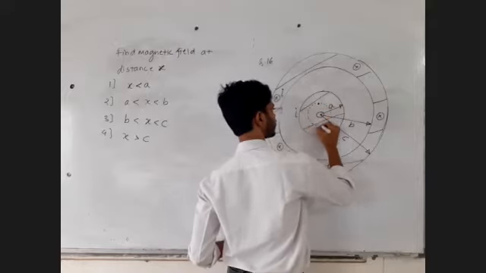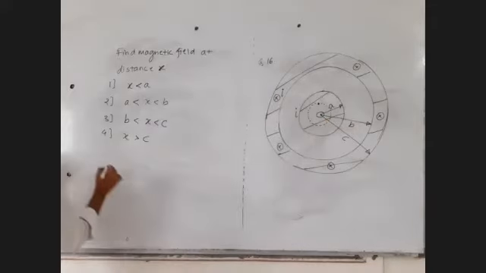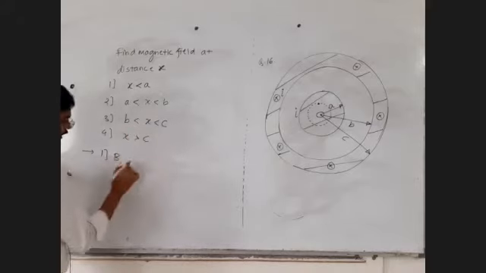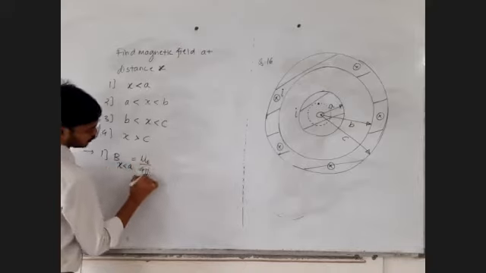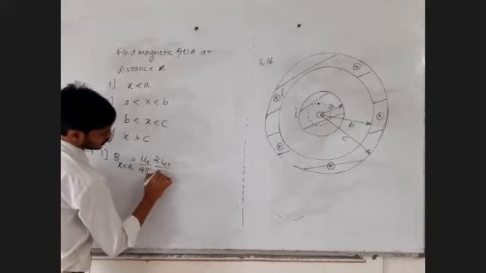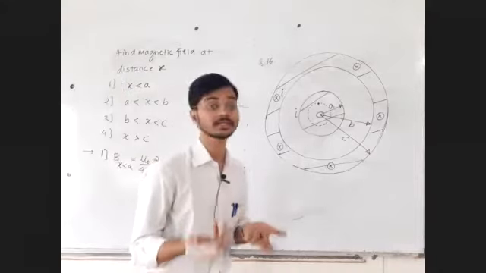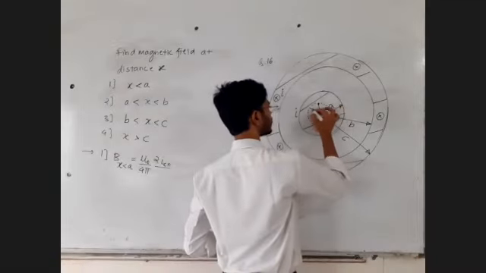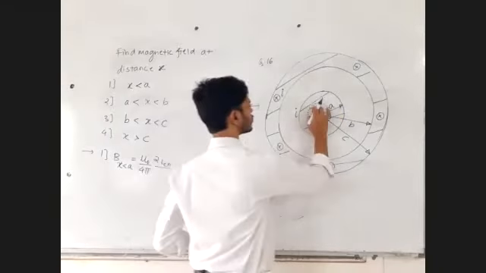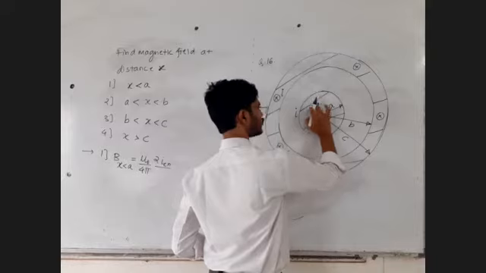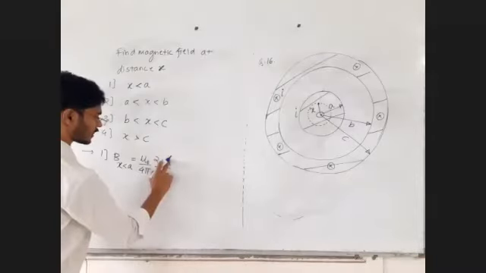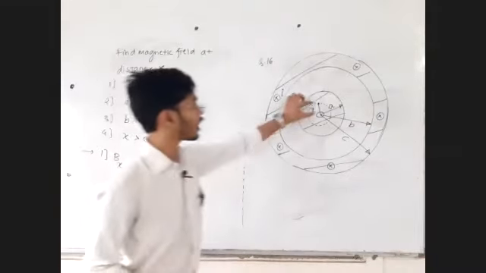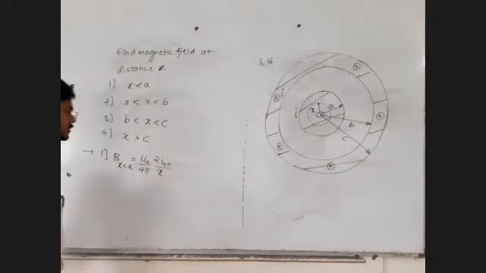Case number 1, magnetic field when x is less than small a is equal to, very simple, mu 0 upon 4 pi, 2 times I enclosed upon r, but instead of r now you will say x.